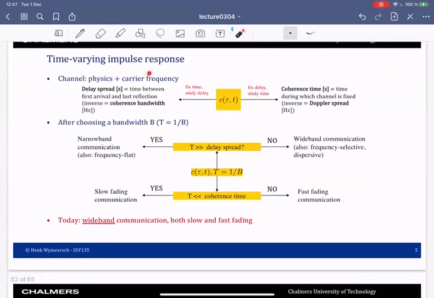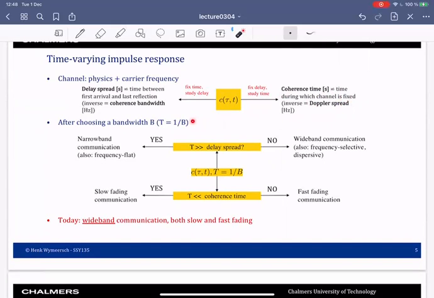So once we decide on the carrier frequency, this tells us for a given environment, this channel impulse response, which depends on the delay tau and time t. We've seen the notion of delay spread, which is the time between the first and the last path in the impulse response. The inverse of that is the coherence bandwidth. When we study how quickly the channel changes, we've seen the coherence time, which tells us how long it takes for the channel to change, and its inverse is the Doppler spread.